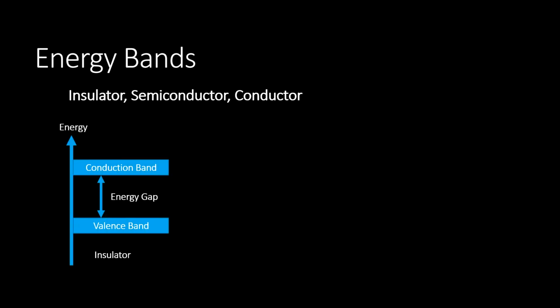An insulator is a type of material that does not conduct electrical current under normal conditions. Valence electrons are tightly bound to the atoms. Therefore, there are very few free electrons in an insulator.